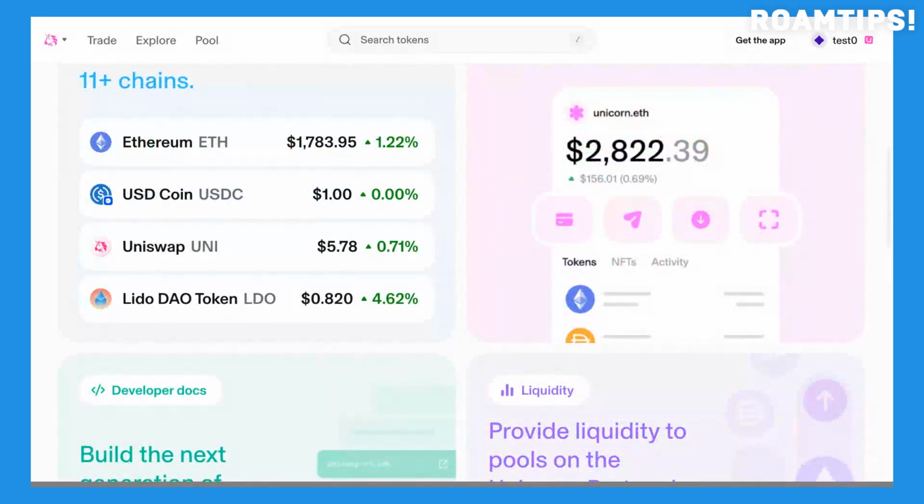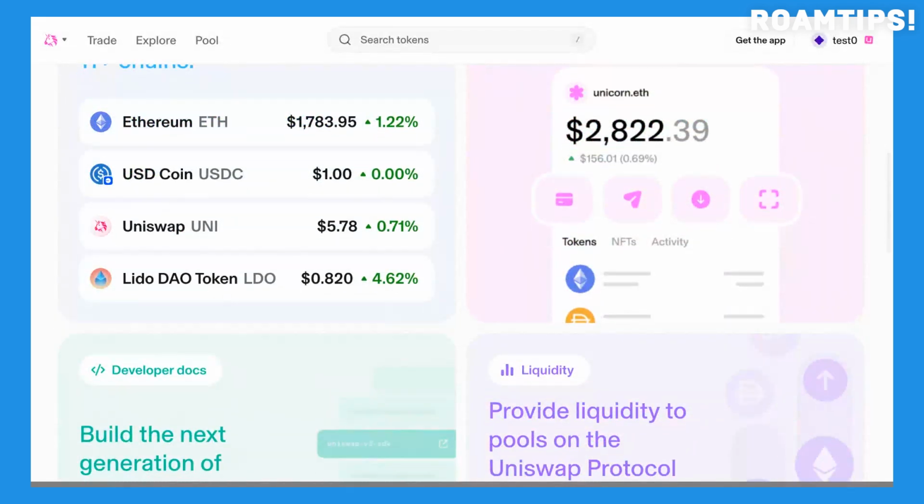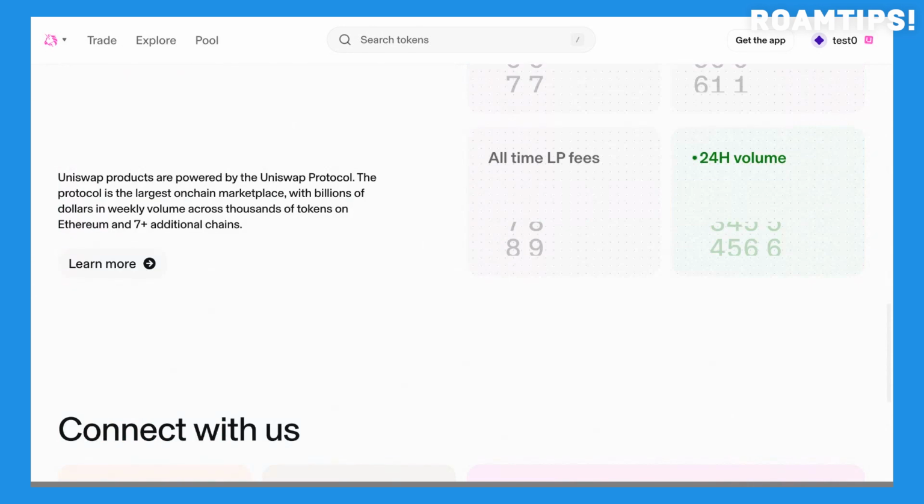This video covers my personal experience using Uniswap. Uniswap, found at uniswap.org, is a decentralized exchange protocol operating on the Ethereum blockchain. It distinguishes itself from traditional, centralized exchanges by facilitating peer-to-peer trading directly from digital wallets. This eliminates the need for intermediaries, offering users greater control over their assets and enhanced privacy.